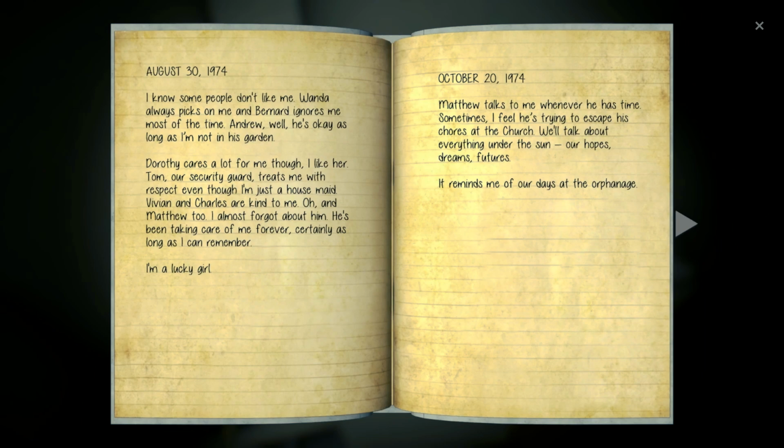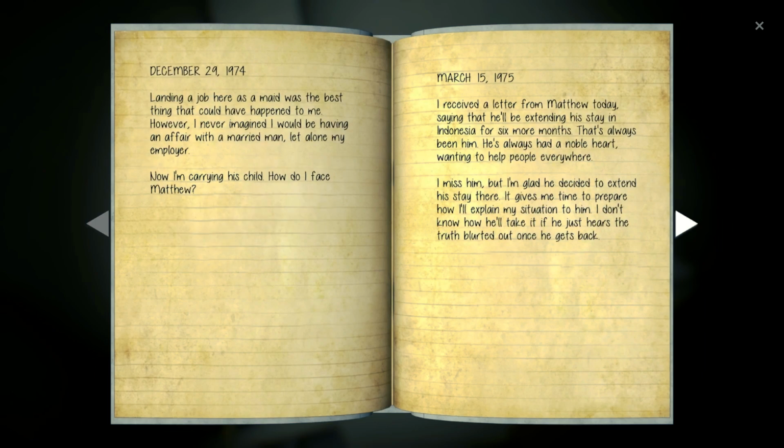Oh, Matthew talks to me whenever he has time sometimes. I feel he's trying to escape his chores with the church. We'll talk about everything under the sun, our hopes, dreams, and our futures. It reminds me of the days at the orphanage. Landing a job here as a maid was the best thing that could ever happen to me. However, I never imagined I would be having an affair with a married man, let alone my employer. Now I'm carrying his child. How do I face Matthew?